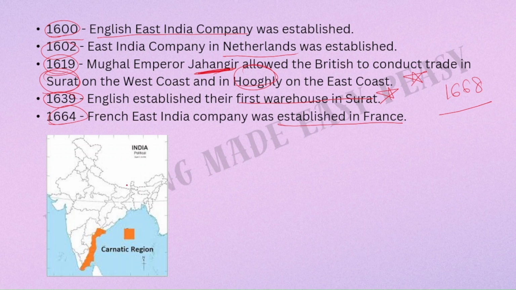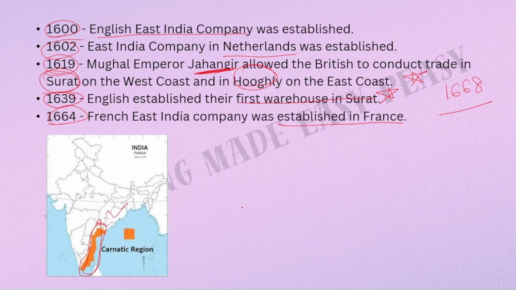Can you see this picture over here? This region which covers a little part of Andhra Pradesh, Telangana and Tamil Nadu over here, it was termed as Carnatic region. Carnatic region, and all the wars of first Carnatic, second Carnatic and third Carnatic were fought in this region for this region. I hope this is clear.